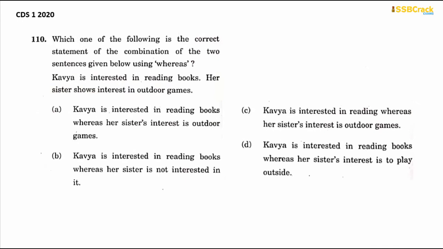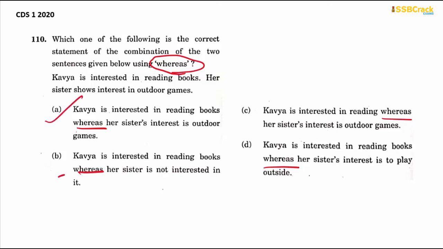Then coming to the last question of Series 1 2020, transformation of sentences. Let's see what is the instruction given. Which one of the following is the correct combination of the two sentences given below using whereas? So whereas is used in all the four options as you can see here. You have to find out which combination is the correct one. Let's read the sentences first. Kavya is interested in reading books. Her sister shows interest in outdoor games. So it should be Kavya is interested in reading books, whereas her sister's interest is outdoor games. So it should be option A.